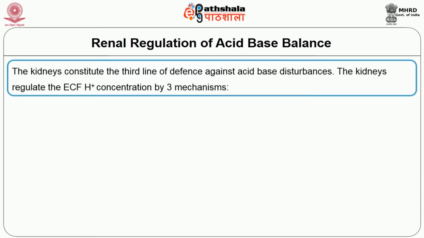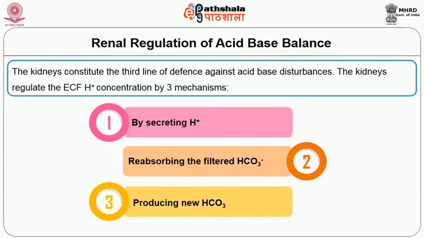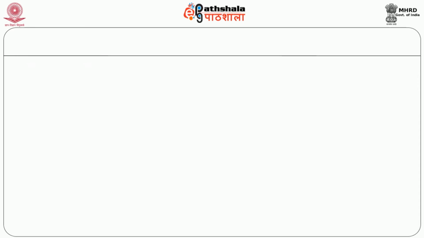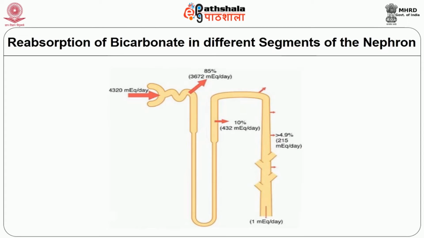The kidneys regulate the ECF hydrogen ion concentration basically by three mechanisms. One, by secreting hydrogen ion, two, by reabsorbing the filtered bicarbonate, and three, by producing new bicarbonate. Now this slide shows the amount of bicarbonate ion that is filtered by the kidneys in one day, and the percentage of bicarbonate that is reabsorbed in each part of the nephron. The loss of bicarbonate is prevented by the secretion of hydrogen ion, which reacts with the filtered bicarbonate.